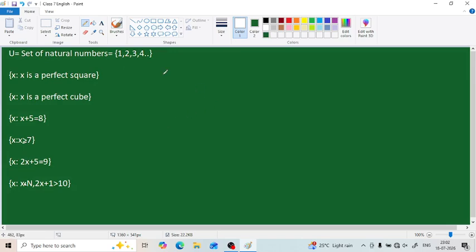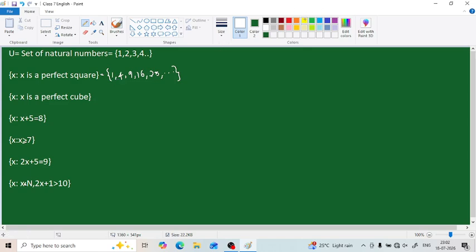Our next question is set of all x such that x is a perfect square. How can we write its roster form? Roster form of perfect square means the answers of numbers 1 into 1, 2 into 2, 3 into 3 and so on. So 1 one is 1, 2 twos are 4, 3 threes are 9, 4 fours are 16, 5 fives are 25 and so on. This forms our perfect squares.